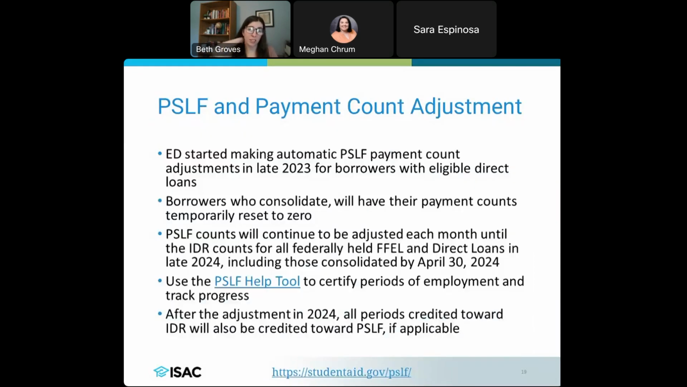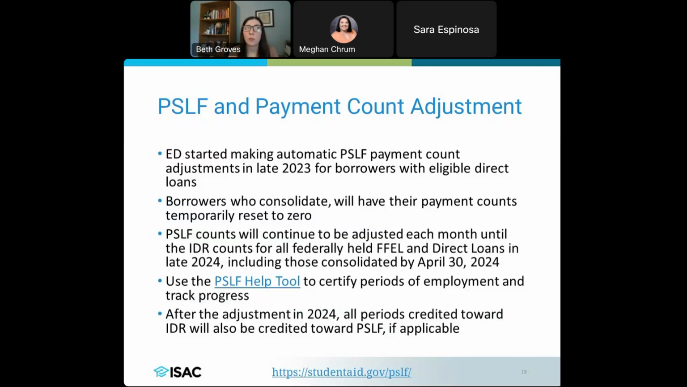Now, how does this affect the payment account adjustment if you are pursuing PSLF? So the Department of Ed did start looking at PSLF accounts. That was the second piece, after they looked at accounts that had been in repayment for a long time, that 20-25 years, right? But in late 2023, they started looking at borrowers who had submitted a PSLF application to make those adjustments if they have those eligible direct loans.